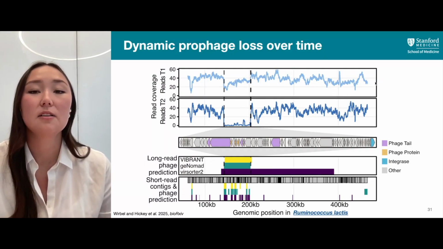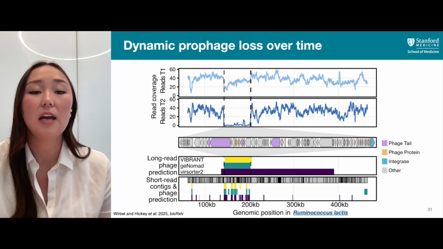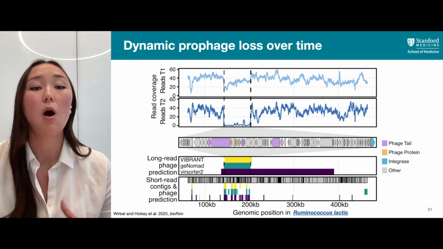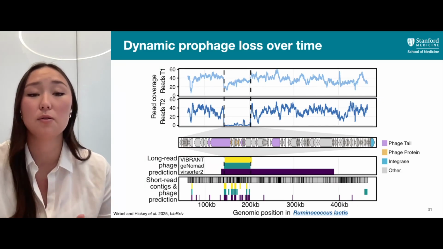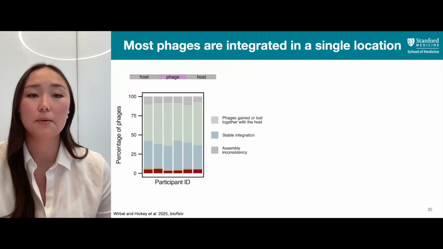And what you can see is that there's pretty even coverage across the host chromosome, but when we look specifically at the phage region, we find that at the second time point, there are basically no reads that map to this phage region. And so we can see that this phage has been lost from this host over the course of 2 years, while its host remains.